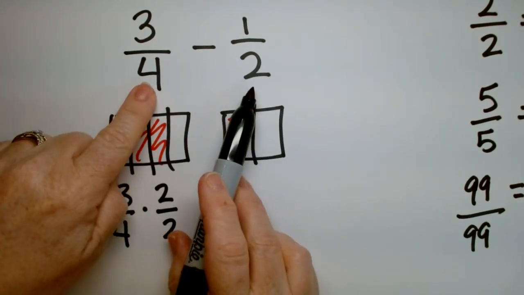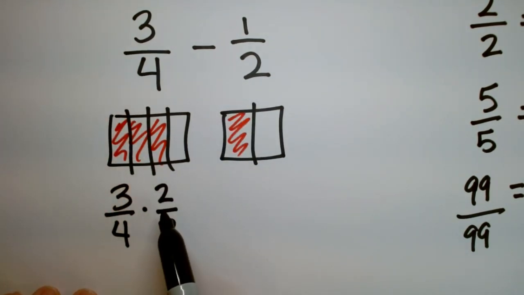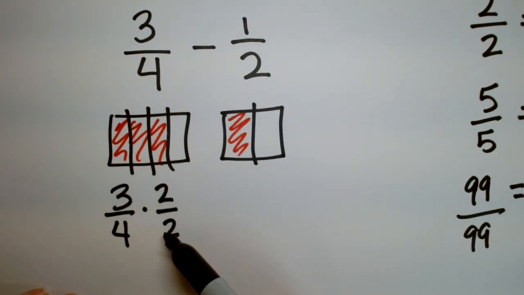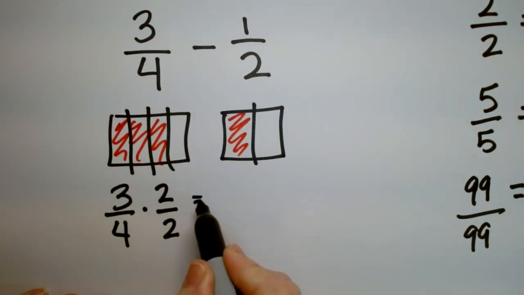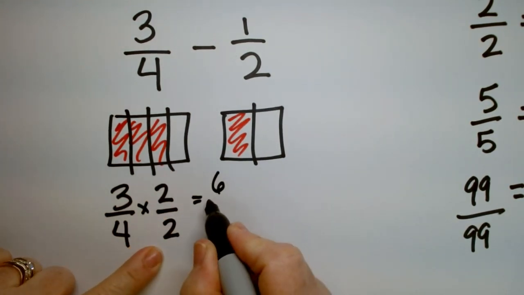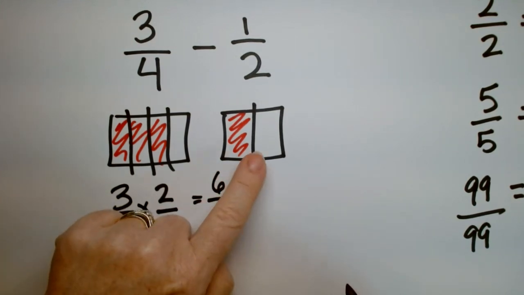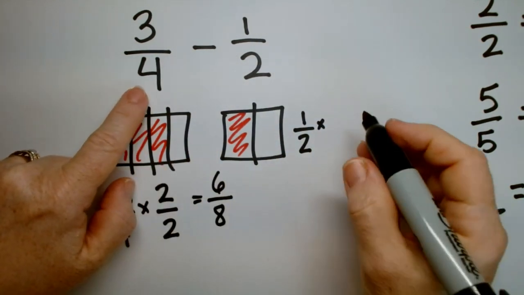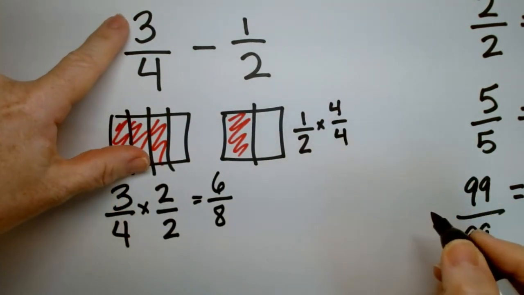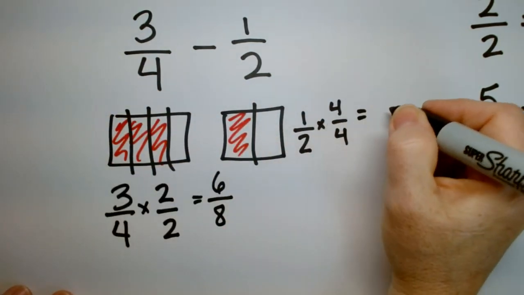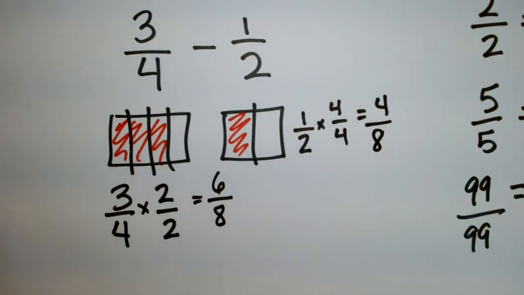I want the bottoms to be the same. So I'm going to multiply by 1. And the one I'm going to choose is to take this denominator and use it for the numerator and denominator, and say, okay, multiply by 2 over 2. So what is 3 times 2? 3 times 2 is 6. The bottom is 4 times 2, which is 8. Okay, now let's change this one. This was 1/2. I'm going to multiply it by the other denominator, top and bottom. So 4 over 4, not the 3, because I'm trying to get the bottoms the same. So multiply by the other bottom. So 1 times 4 is 4. 2 times 4 is 8. Do you see how they're both 8s now?